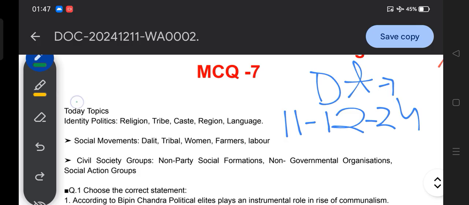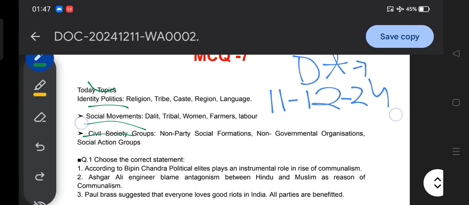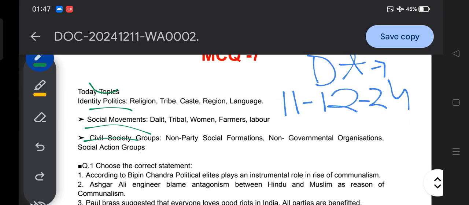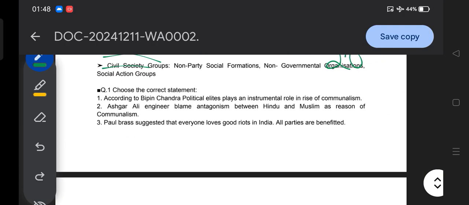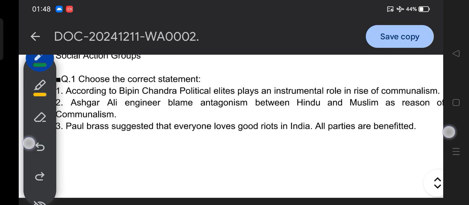Today's topics include identity politics, social movements and civil society. Before we start, the number of questions for today is 20. Make sure that you attempt all the questions and get the benefit out of them. Agree? Let's start. First question in front of you.